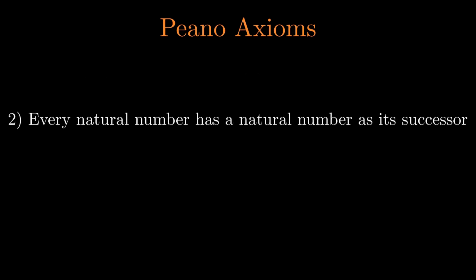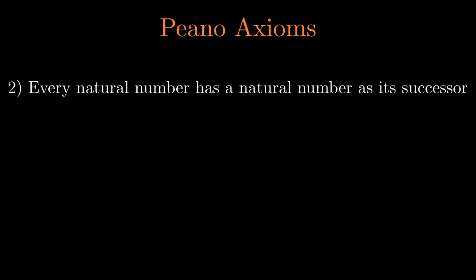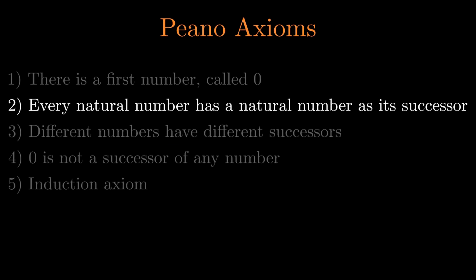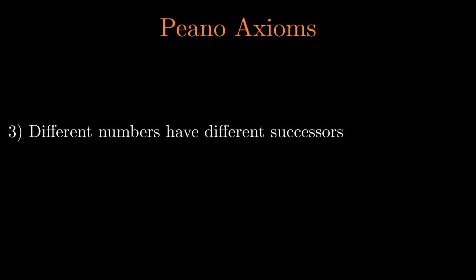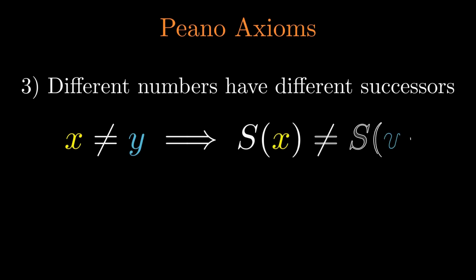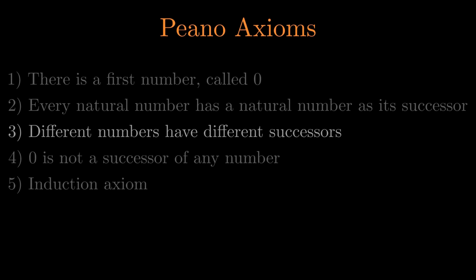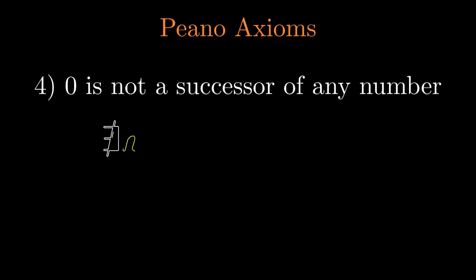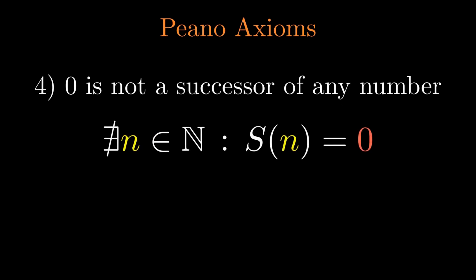Second axiom: every natural number has a natural successor. More technically, there exists a function called the successor function, usually denoted by s, that assigns to every natural number another natural number. Third axiom: different numbers have different successors. In other words, the successor function is injective. Fourth axiom: 0 is not the successor of any number. There is no natural number whose successor is 0.